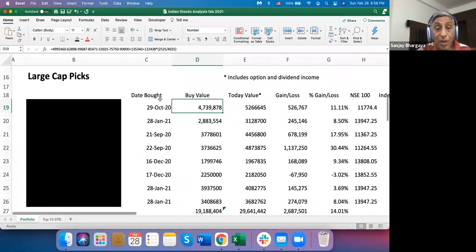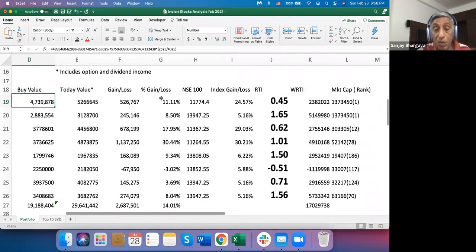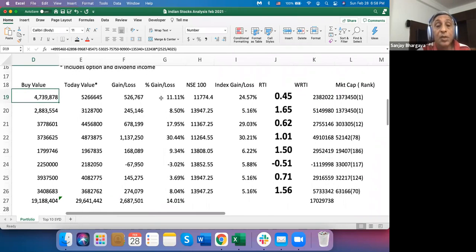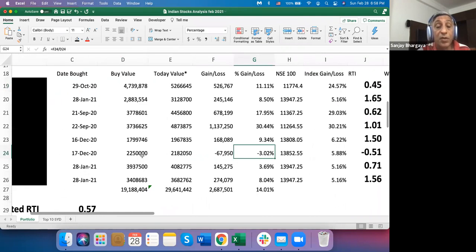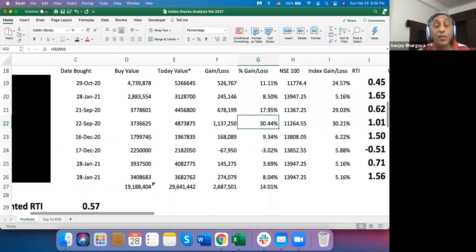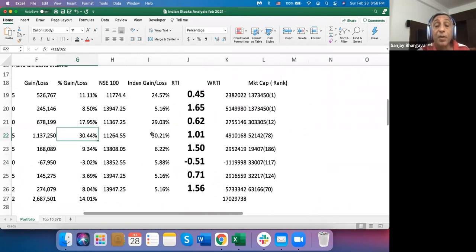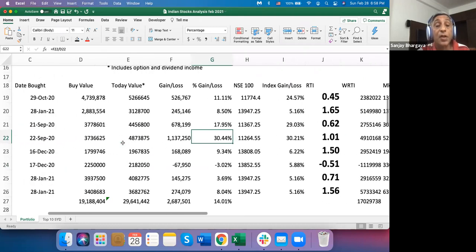Then moving on to the large cap picks. Here you'll see that it is a little bit more of a mixed bag. My gains and losses range from minus 3.02% for something that I bought quite recently, to something like 30% for something that I bought in September. And if I compare it with the index, these are the kind of figures for the index.